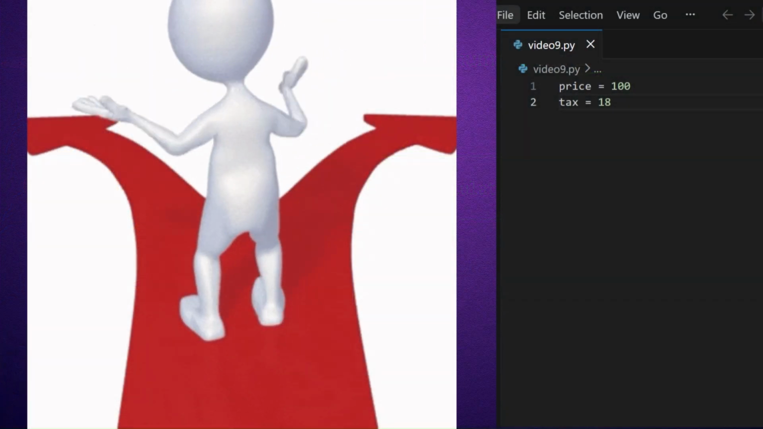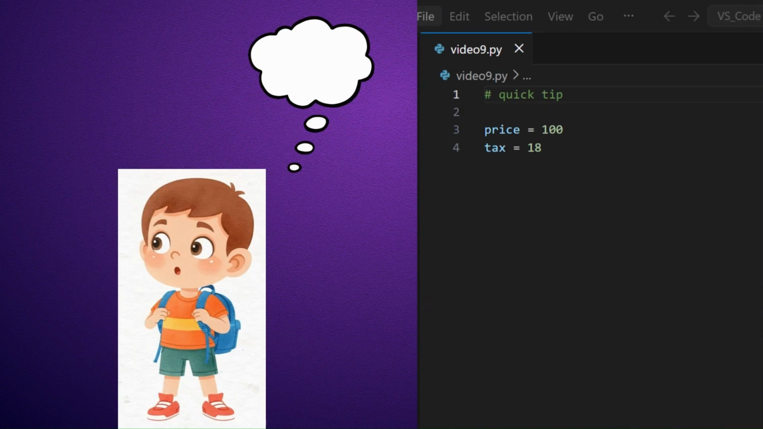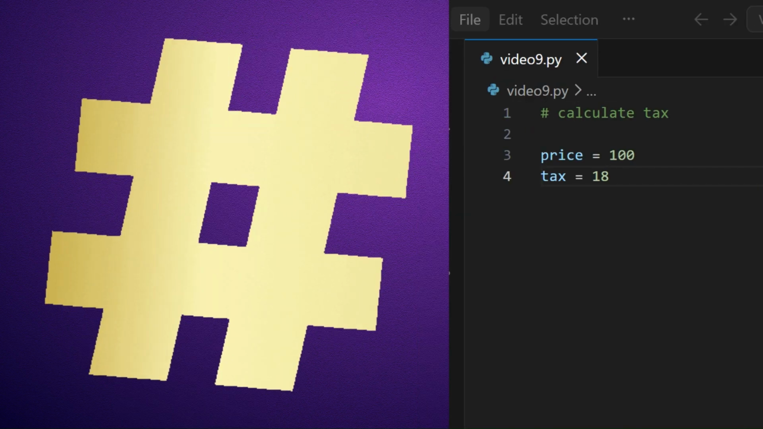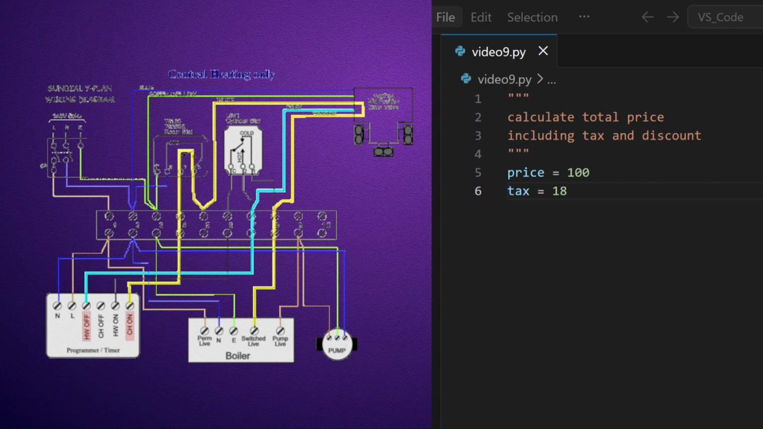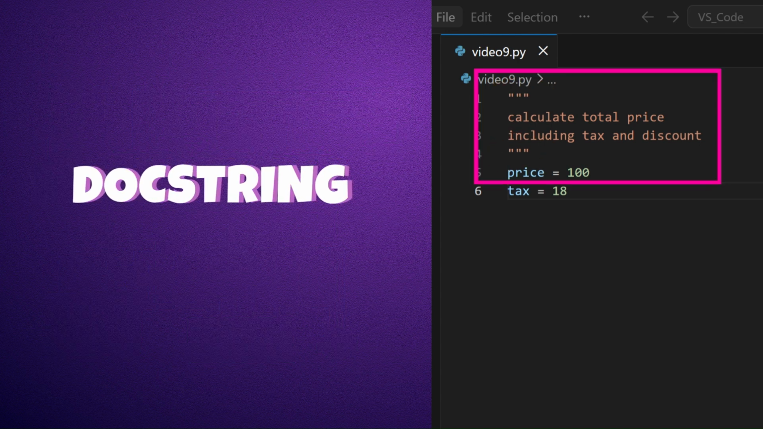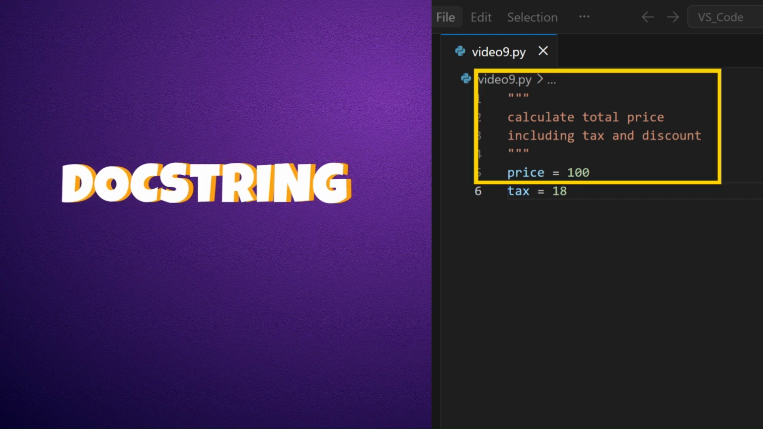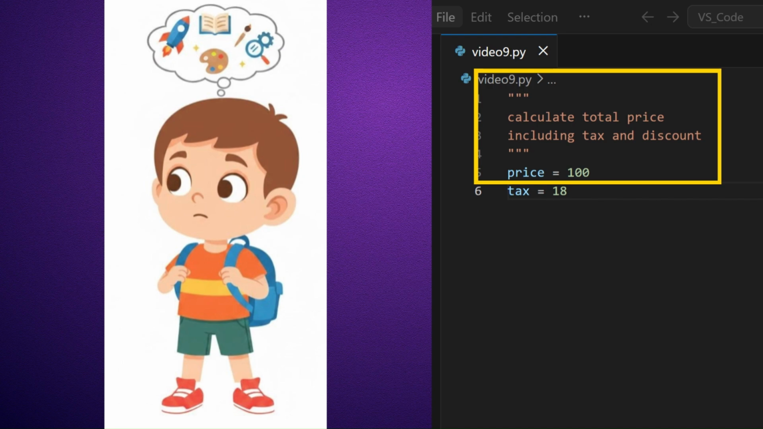Alex discovers there are two ways to leave these notes. For a quick tip, he uses the hash for a single line. But when he has a lot to say, maybe a long explanation of a complex project, he uses triple quotes. These are called docstrings or multi-line comments. They act like a long letter to the future version of himself.